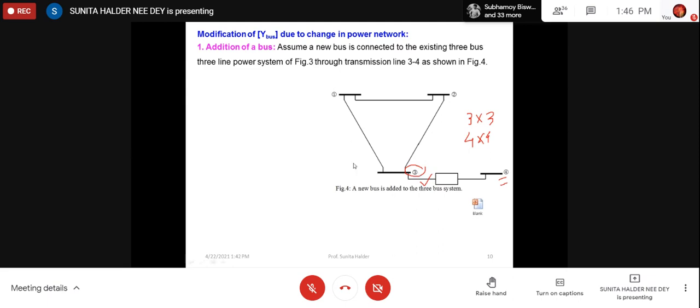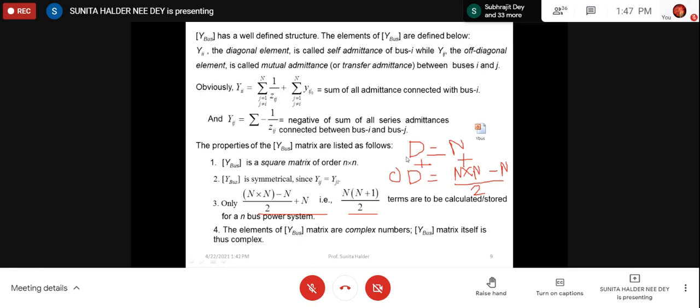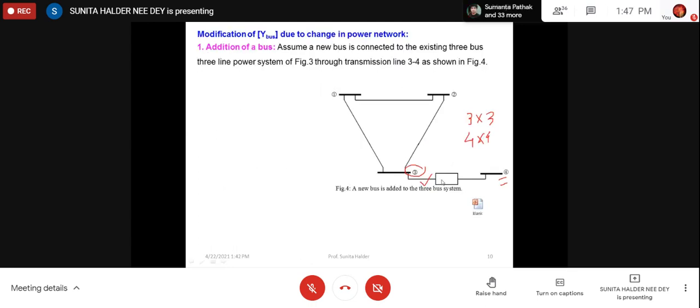What will be the modification? Whatever the old value is, it is already there because we have calculated it using these equations. Along with that we shall add the admittances newly connected. So obviously the series admittance corresponding to line 3-4 and half line charging corresponding to line 3-4. For row 1 it is 0. For row 2 it will be 0, no change, because obviously it is a 4 by 4 matrix. Initially it was 3 by 3, so for row 1 it was up to Y13. Now Y14 is there, but there is no connectivity, so it will be 0. Similarly Y24 will be 0, so Y42 will be 0.